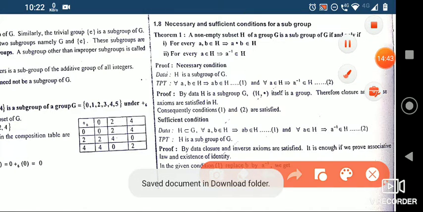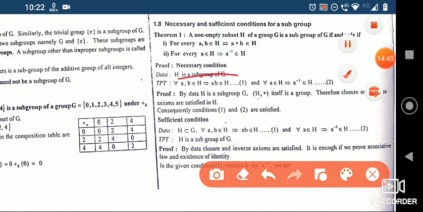So what is it? The given data is H is a subgroup of G. It's obvious that if you take any 2 points, their product also belongs to H, right? We just proved it here in one example. Then for all a belongs to H, that implies a inverse belongs to H, because if H is a subgroup of G, H itself is a group. For a group, it is always true that if you take any 2 points, its binary operation also belongs to that group.